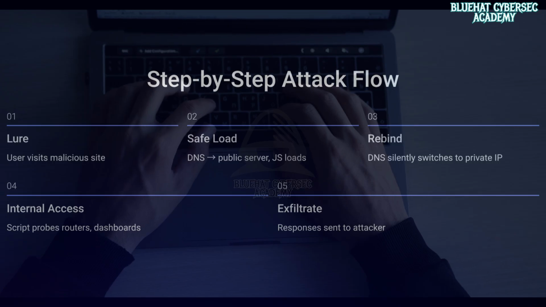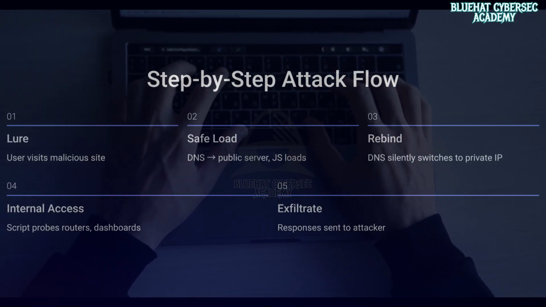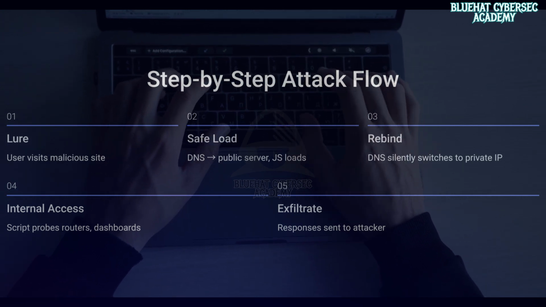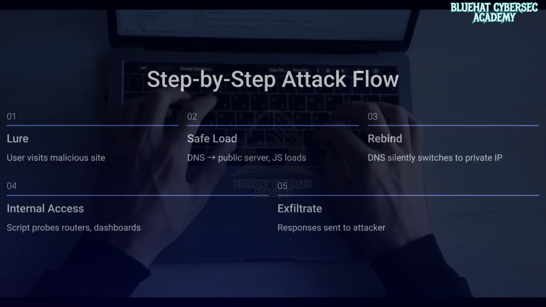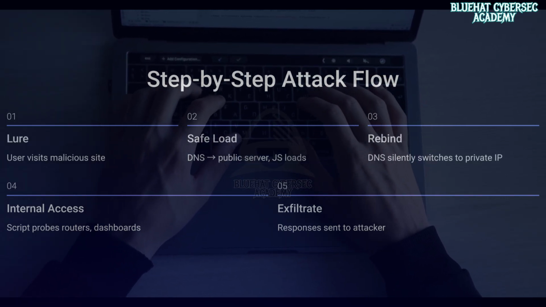Now let's walk through the typical attack flow, step by step, so it becomes even clearer. First, the attacker lures the victim. The user visits a malicious website. Then comes the initial safe load. DNS resolves the attacker's domain to a public server, and the browser loads JavaScript normally.